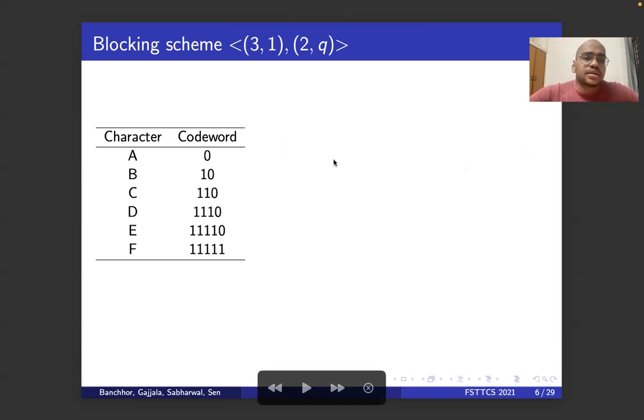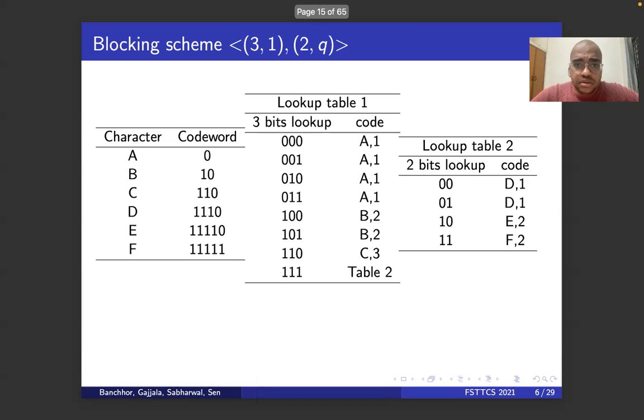So consider the characters A, B, C, D, E, F, and code words 0, 1, 0, and so on. Now we'll give two lookup tables, and we call these lookup tables a blocking scheme of (3, 1) and (2, q). So the first memory has size 2^3, that is here 3, and the second memory has size 2^2, that's a lookup table here. And this is the main memory, so the access cost is 1, and the second memory has access cost q, where q is something greater than 1.